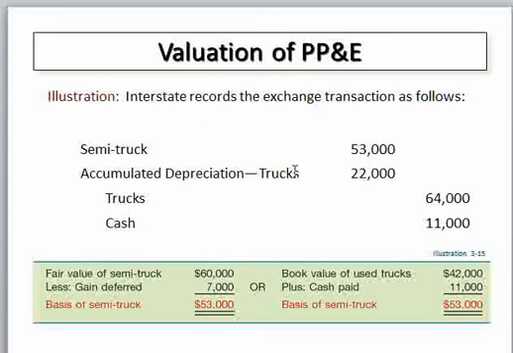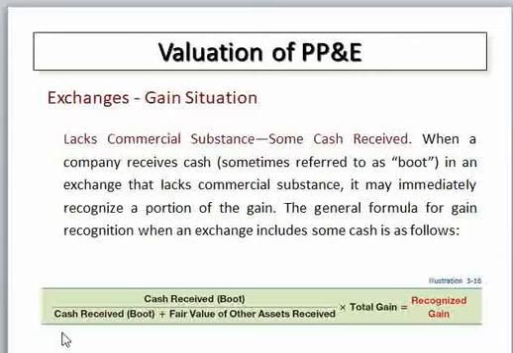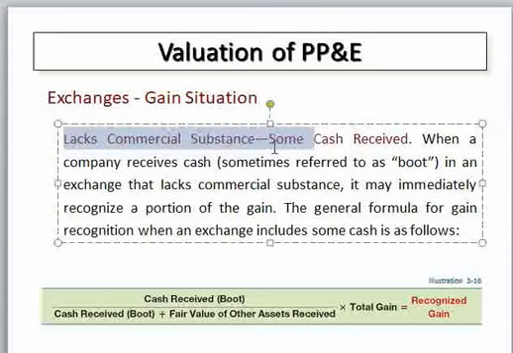So under this situation we can work through your example. The second and most important thing here is if there is a lack of commercial substance and there is cash received. In the case of cash payment, if there is a lack of commercial substance and no cash is received, the gain is not recognized.